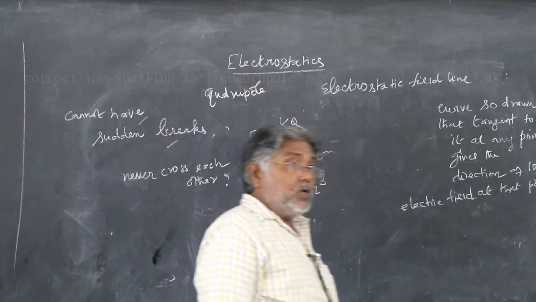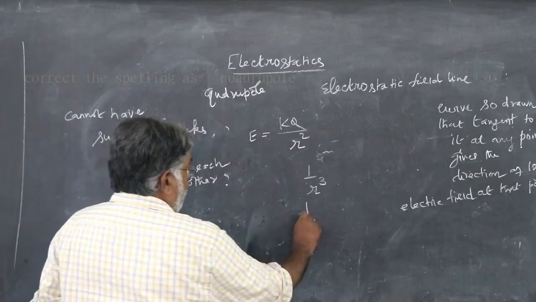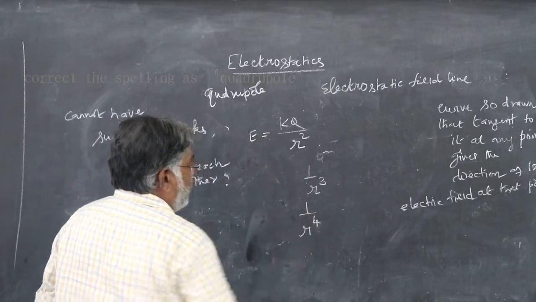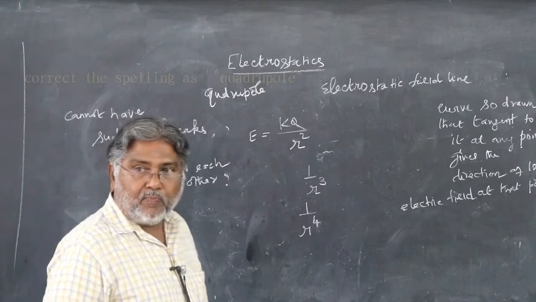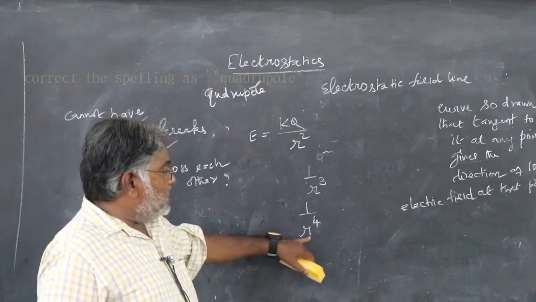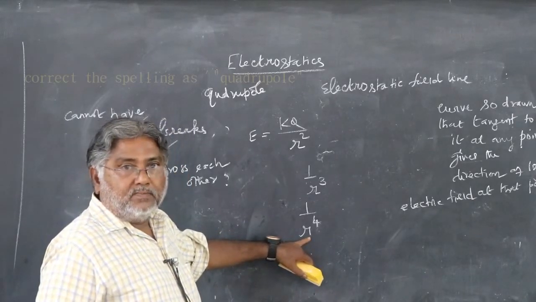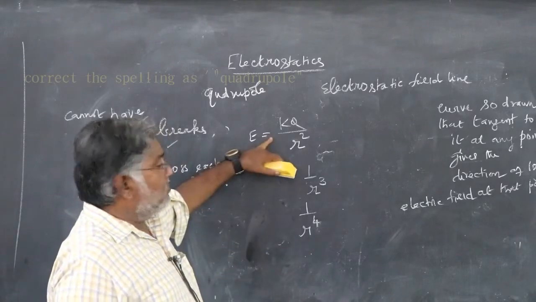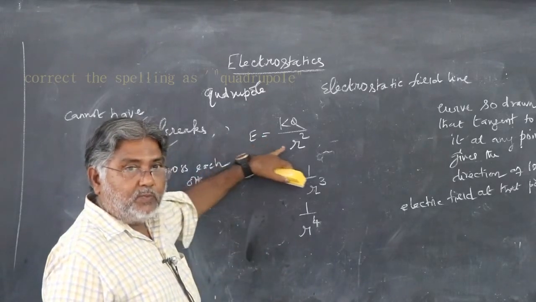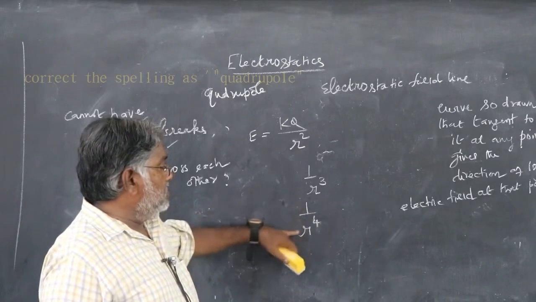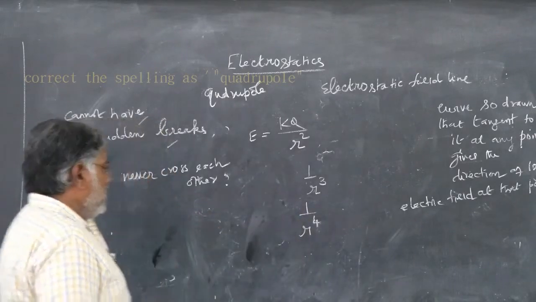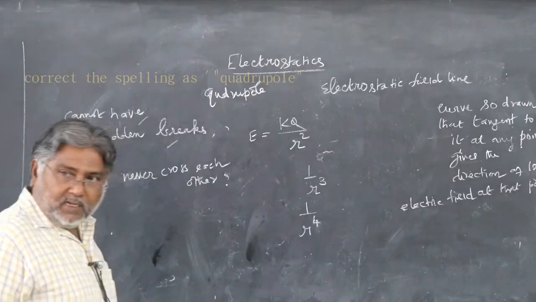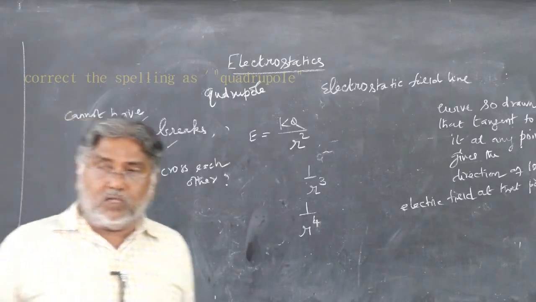Then the electric field due to a quadrupole will vary as 1 by r power 4. Again r has to be infinity. This you can call monopole, dipole, quadrupole variation of electric field with respect to distance. Similarly, it is there for the other higher order configurations also.